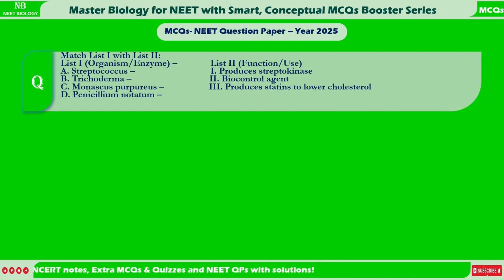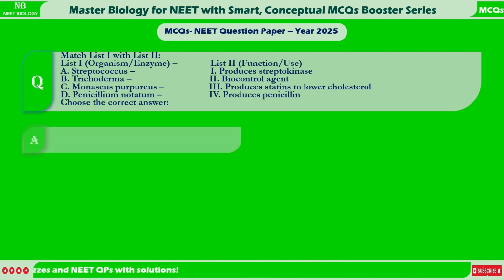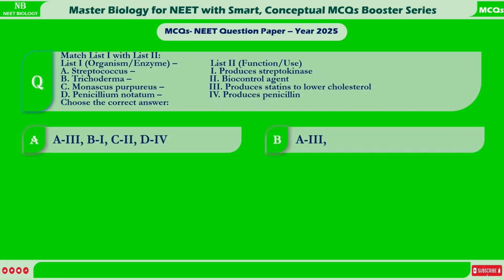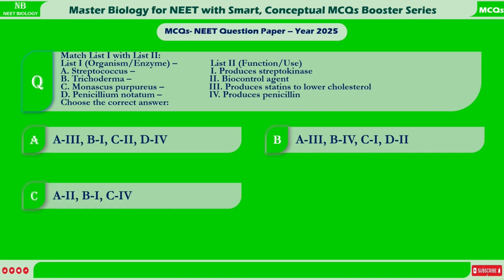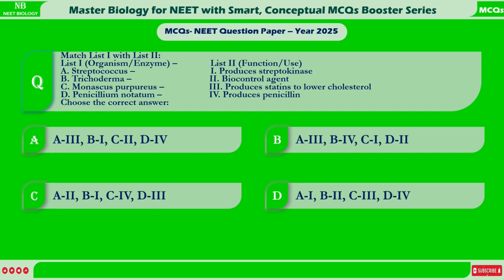Choose the correct answer. A. A3, B1, C2, D4. B. A3, B4, C1, D2. C. A2, B1, C4, D3. D. A1, B2, C3, D4.